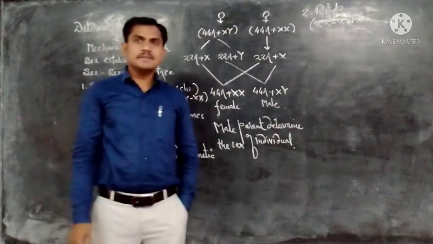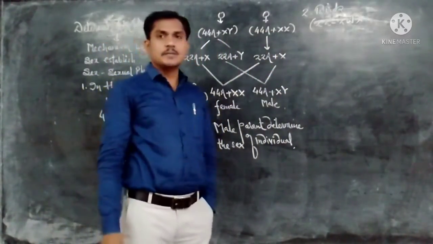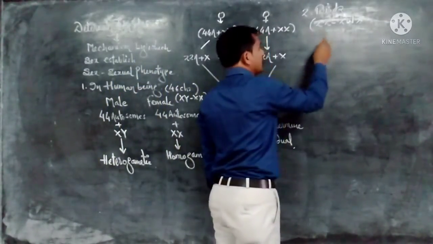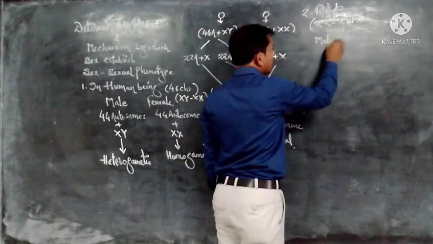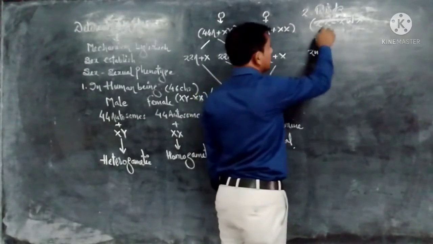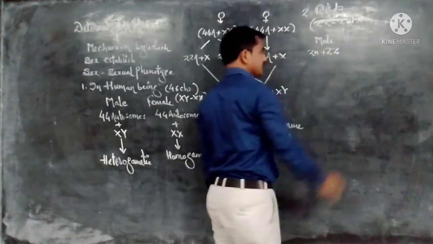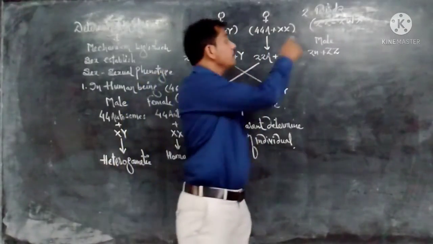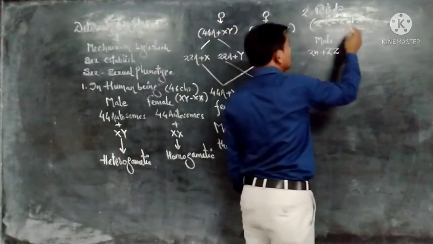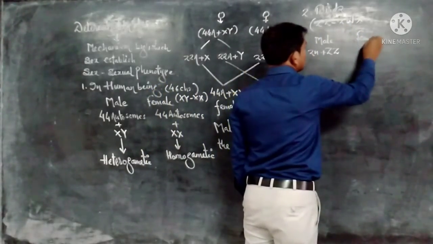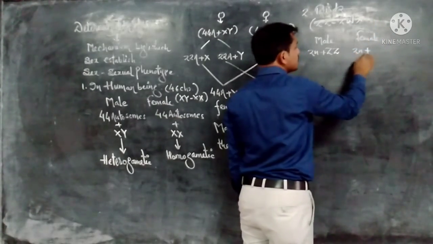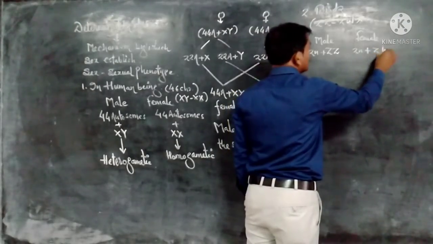The sex determination mechanism in birds is ZZ-ZW type. See here, ZZ is a male. In case of birds, the male has paired chromosomes, autosomes, along with the sex chromosomes ZZ. So here the male is homogametic and the female is heterogametic, ZW. The genetic pattern of the female bird has paired autosomes and ZW sex chromosomes.